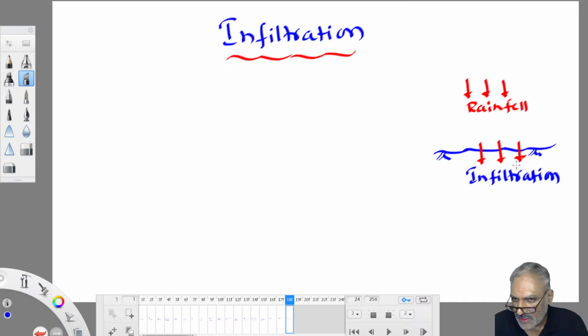That is how groundwater will form. From the ground also we get water, isn't it? How do you get groundwater? Because of filling only. If nobody fills the ground, then how do we get groundwater? You don't get any groundwater, isn't it? So this is called infiltration.